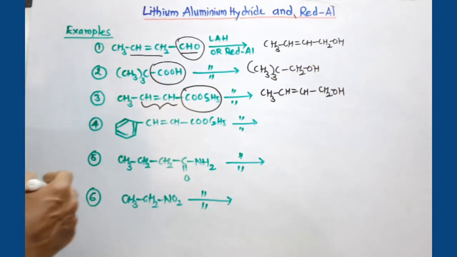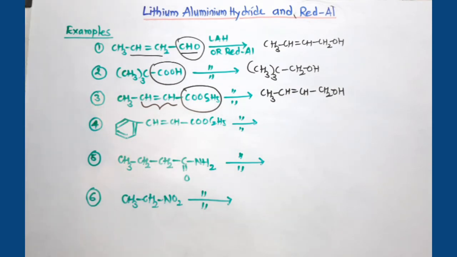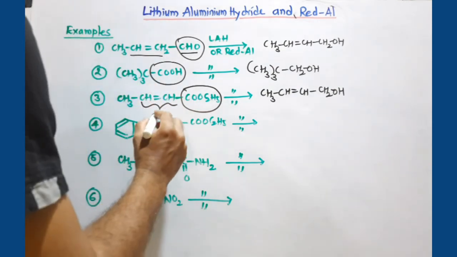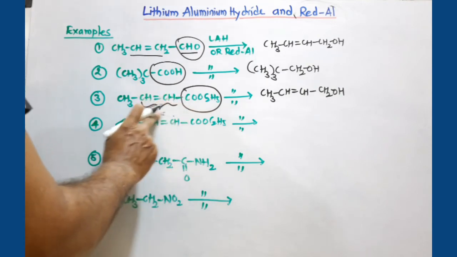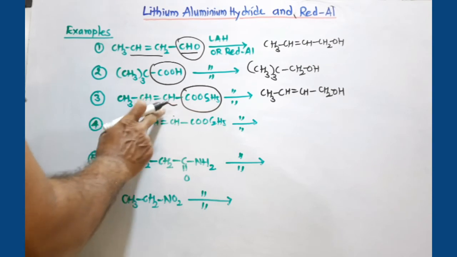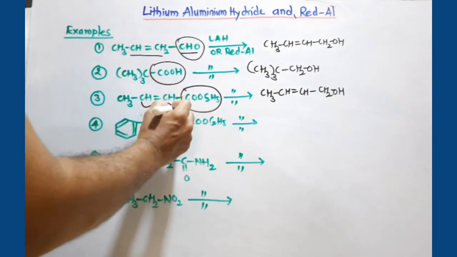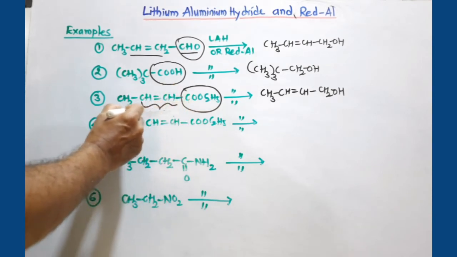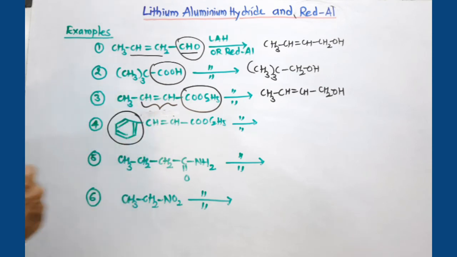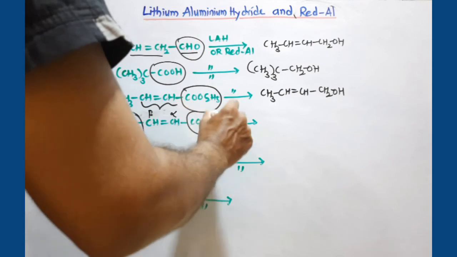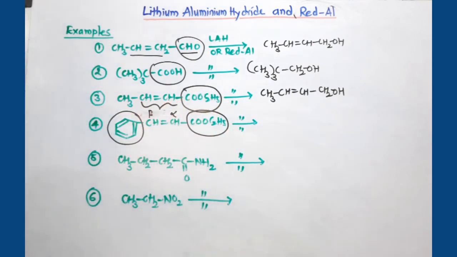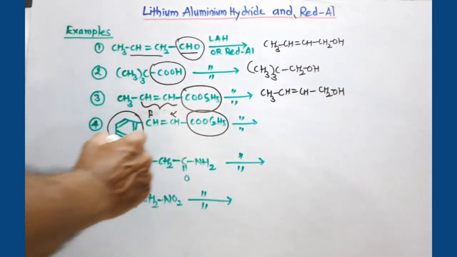Now, here you see this alpha beta unsaturated compound, where at the beta position a phenyl group is there, and at the alpha position there is a polar group, maybe an aldehyde, maybe a carboxylic acid, maybe a ketonic group.